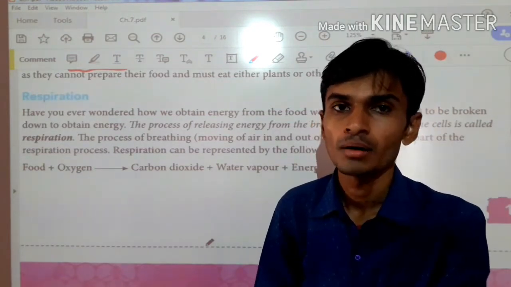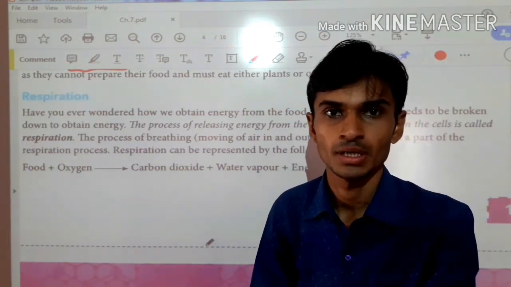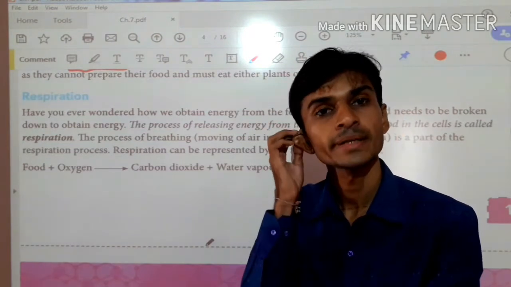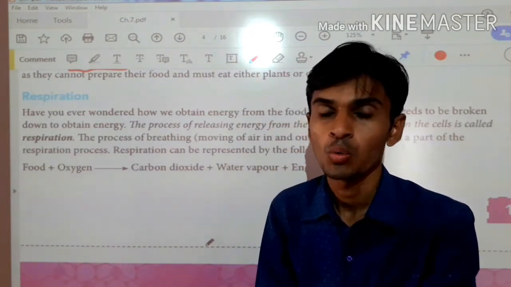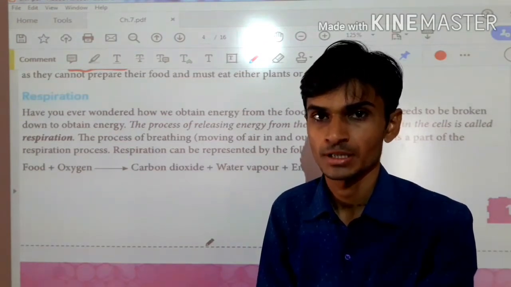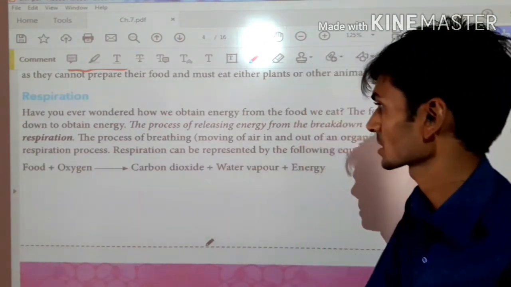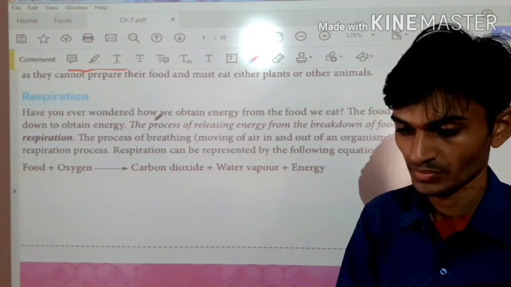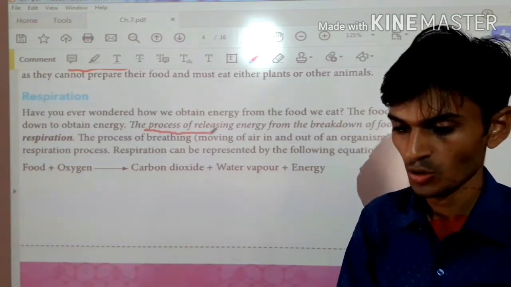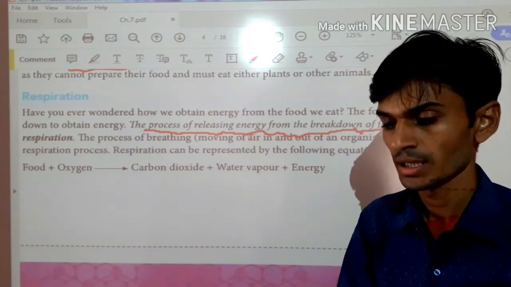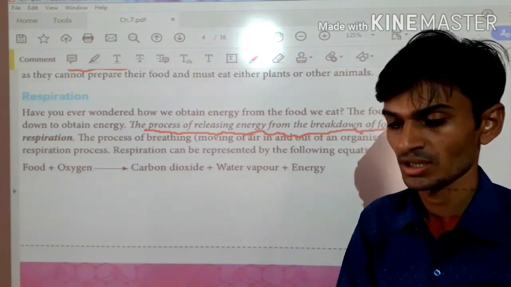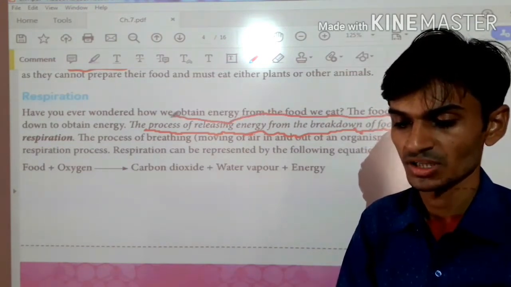Okay guys, our next topic is respiration. This is the third characteristic of living organisms. What is the definition of respiration? Respiration is the process of releasing energy from the breakdown of food in the cell. This is called the respiration process.